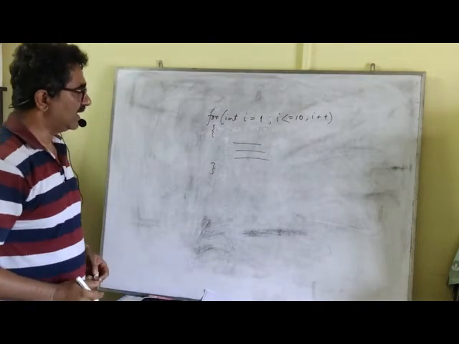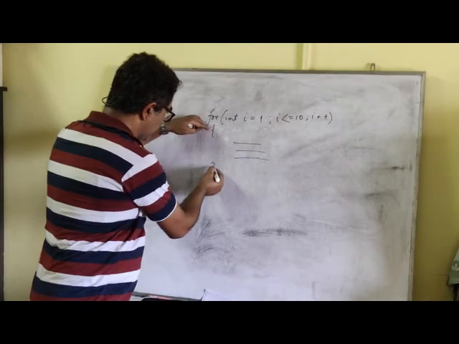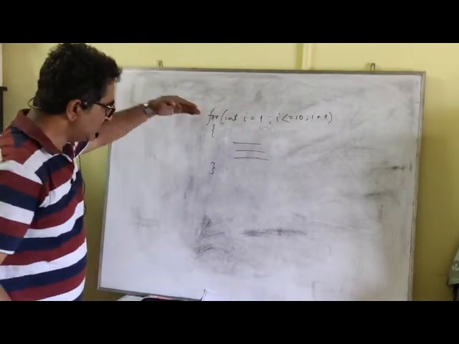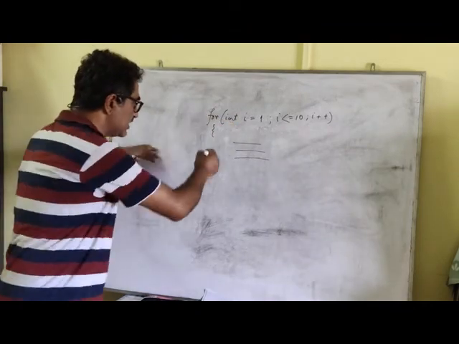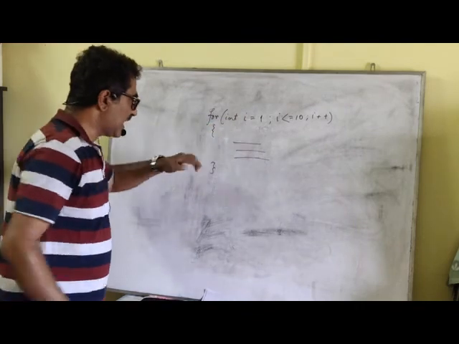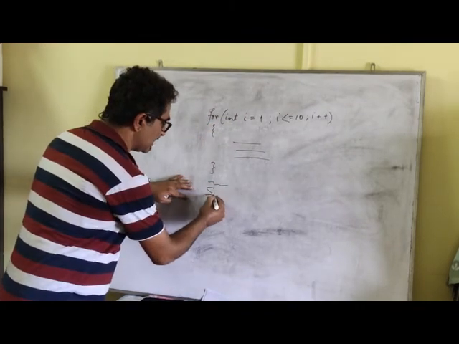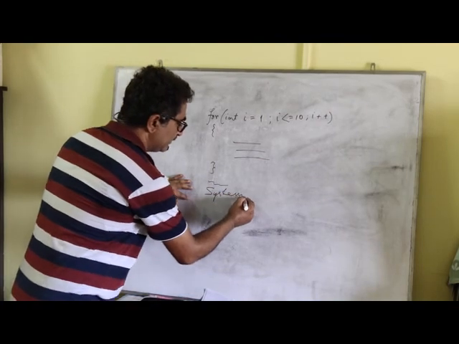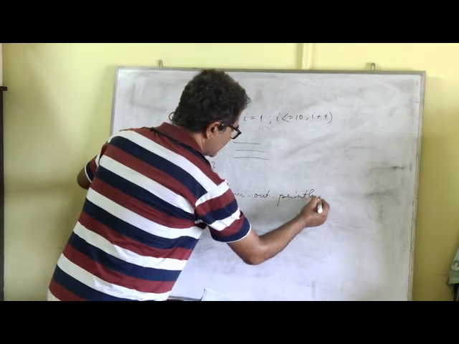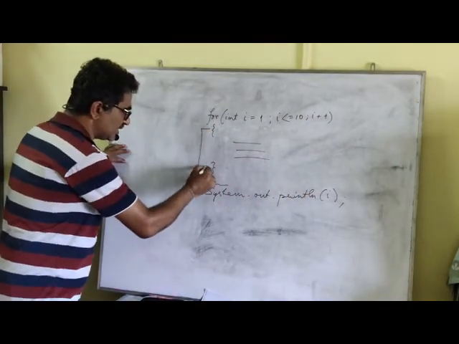Now, please remember that the variable i, its scope is limited, although it is declared outside this particular block. But since this block is of the for loop, the int i, the variable i, its scope is limited only within this block. It has no existence outside it. So you cannot write System.out.println to display the value of i. In other words, you cannot access the variable i because its scope is limited only within this block.